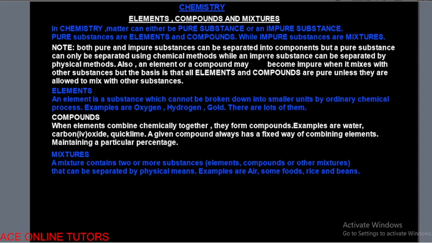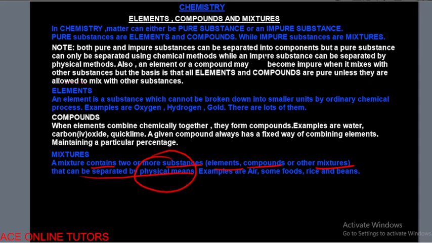Now, another thing we must know is about mixtures. A mixture contains 2 or more substances, and those substances can be elements, they can be compounds, they can even be other mixtures. That's why a mixture is very complex. But they can be separated by physical means. Which means that anything that you can separate by physical means is not combined chemically. That's why you can separate it by physical means.